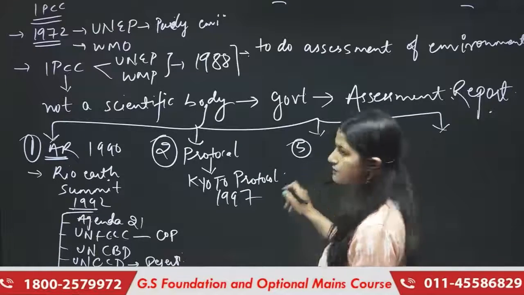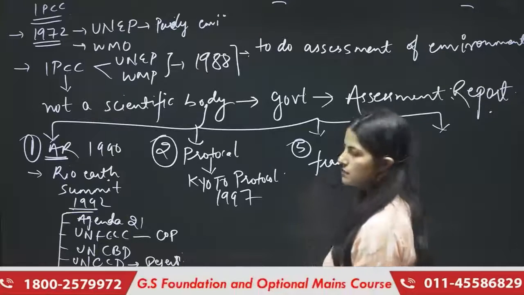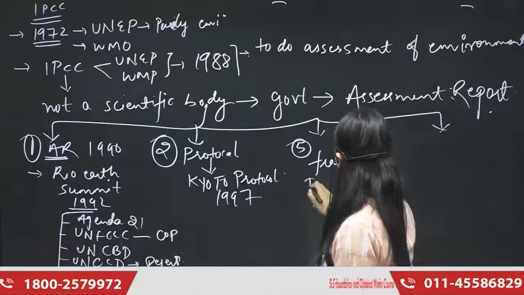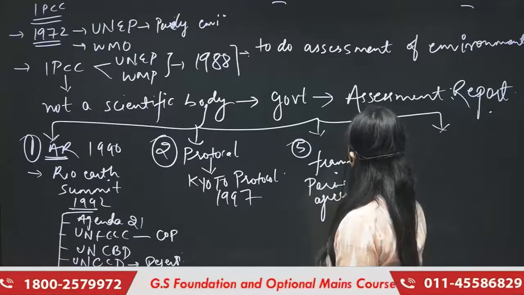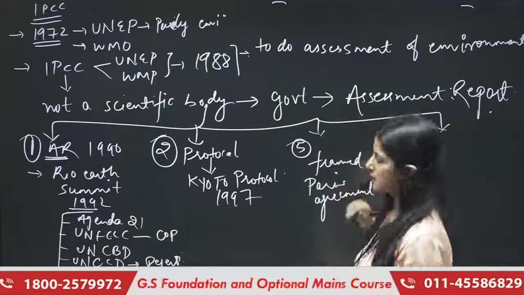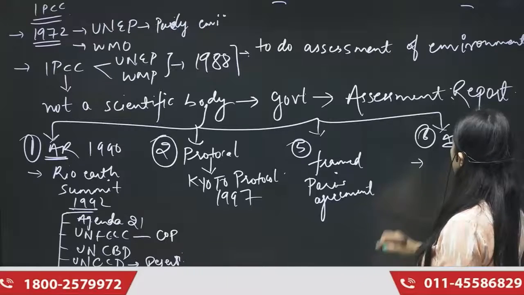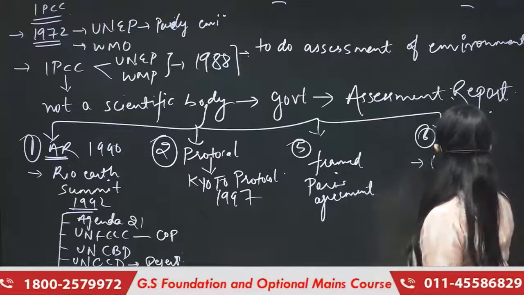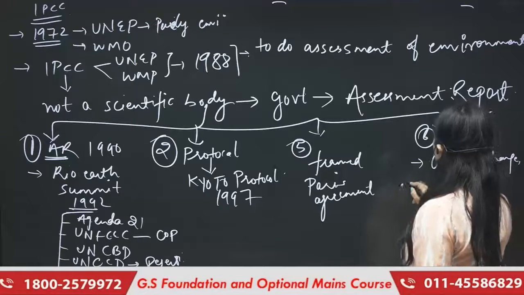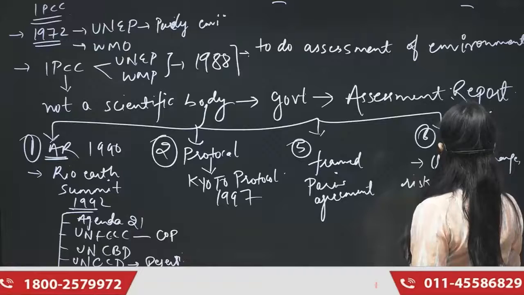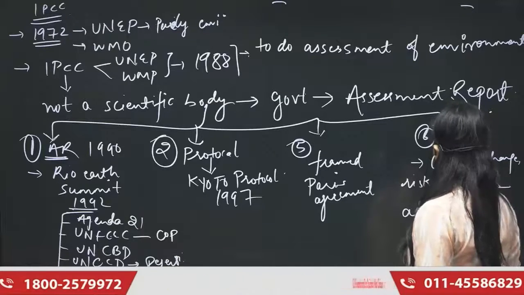In the fifth one, what we did, we framed again a very important agreement called the Paris Agreement. So the framing work was done. And now the sixth assessment report is being presented, which is related to climate change, its risks, its vulnerabilities, and the adaptations.